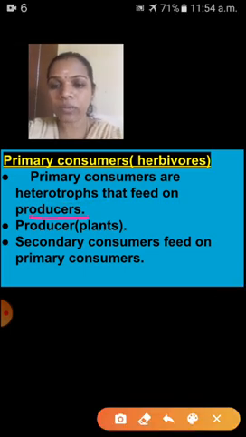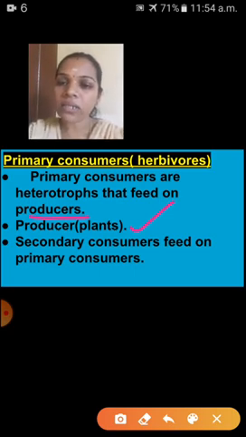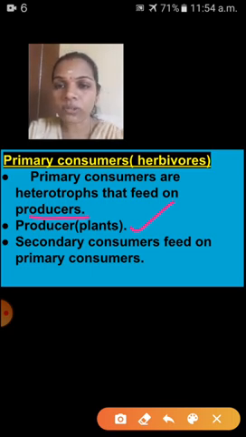Producers means plants. Why are plants called producers? With the help of the photosynthesis process, plants can make their food by themselves. That's why plants are called producers.